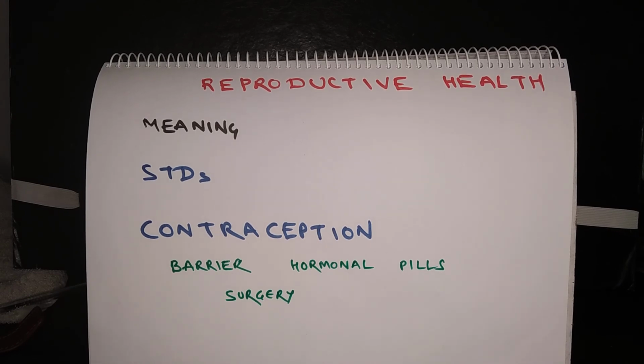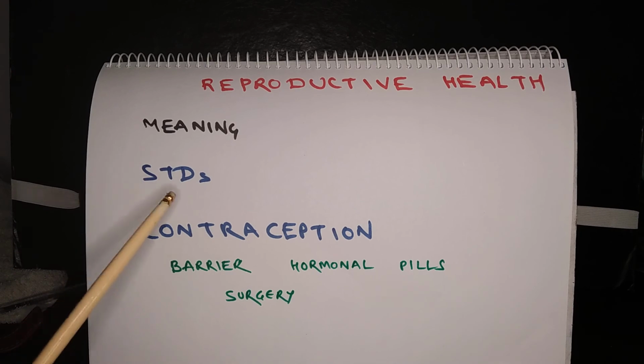Contraception is contrary to conception. So there can be many methods like barrier method, like condoms, then hormonal pills. They are consumed by females, so that ovulation can be stopped. Then surgery is the permanent method in which vasectomy or tubectomy is done. Vasectomy is surgically cutting or blocking the vas deferens, that is done in males, and tubectomy is cutting or blocking the fallopian tube, so that the eggs do not enter the fallopian tubes. So tubectomy is done in females.